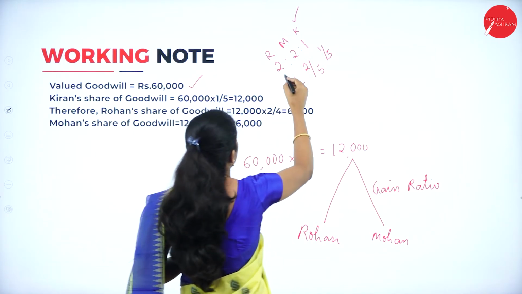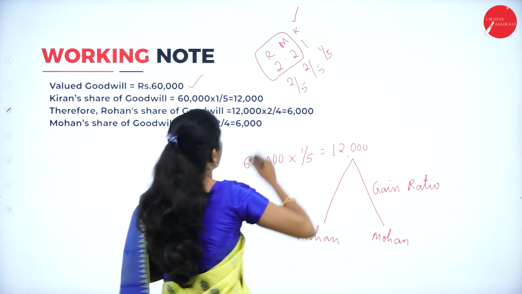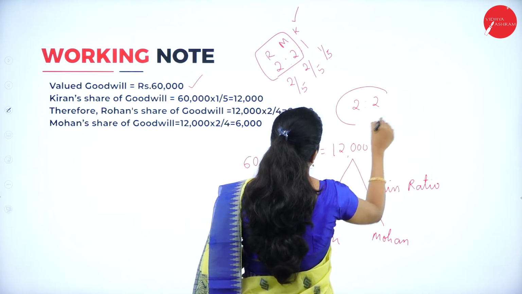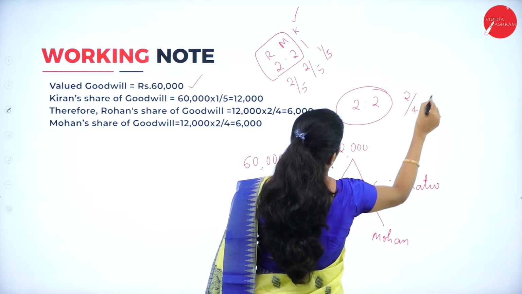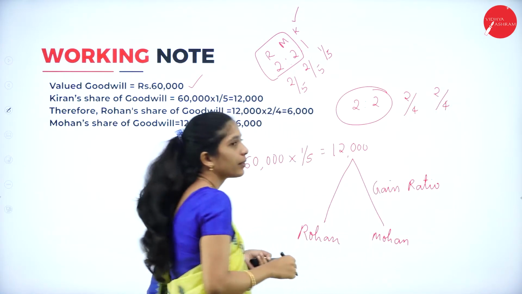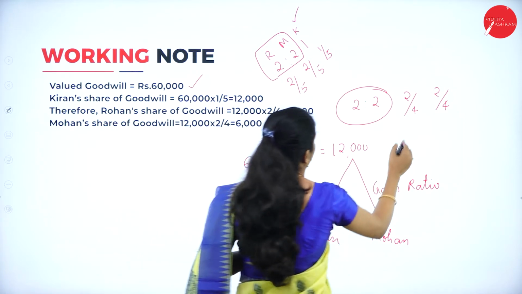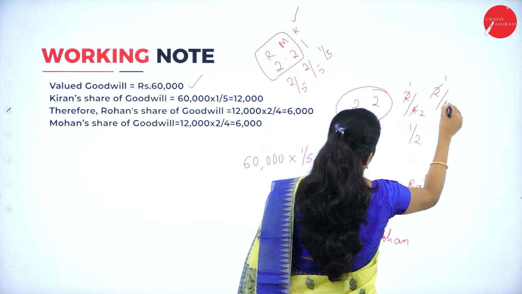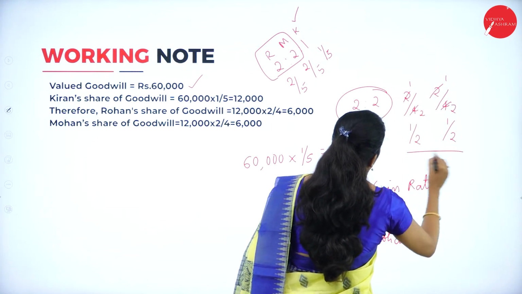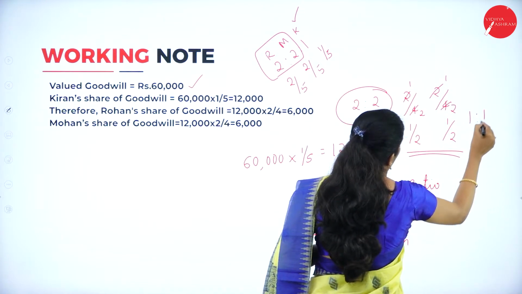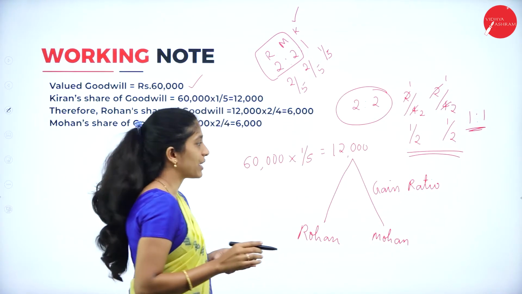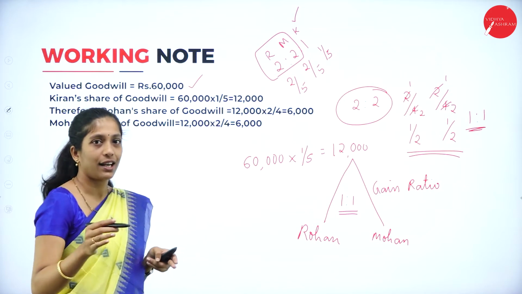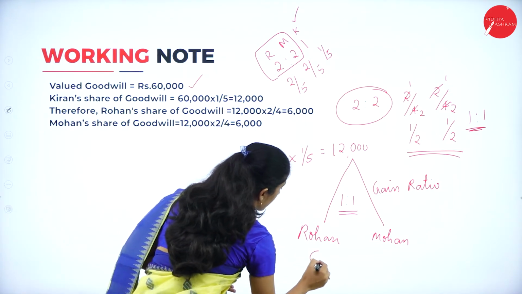Now what is the old ratio? Here the remaining partners' ratio is how much? 2:2, right? That is of Rohan and Mohan, their share is 2:2. So it can be written as 2/4 and 2/4. Clear? Or it can be simplified again to 1/2 and 1/2. So they are equal partners now, 1:1. So the gain ratio is 1:1. So when you distribute 12,000 in the ratio of 1:1, you will get 6,000 each.